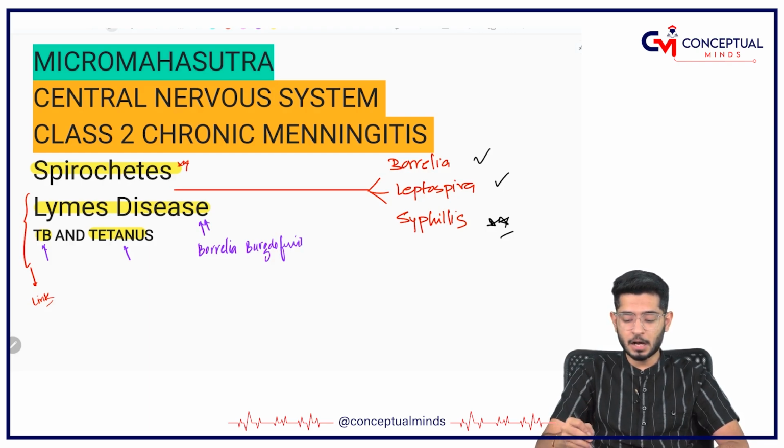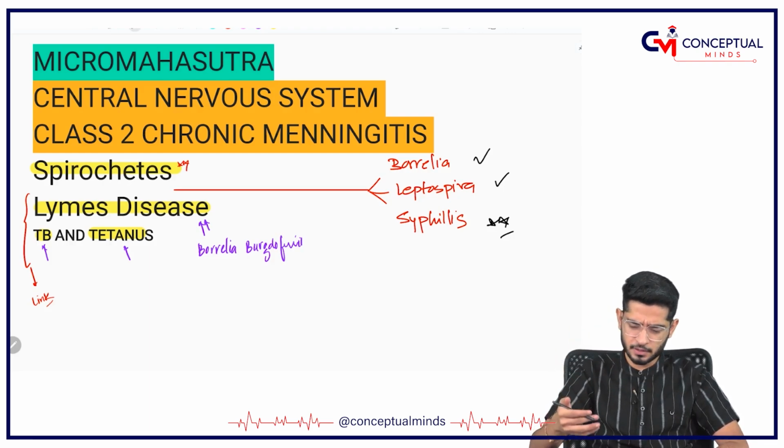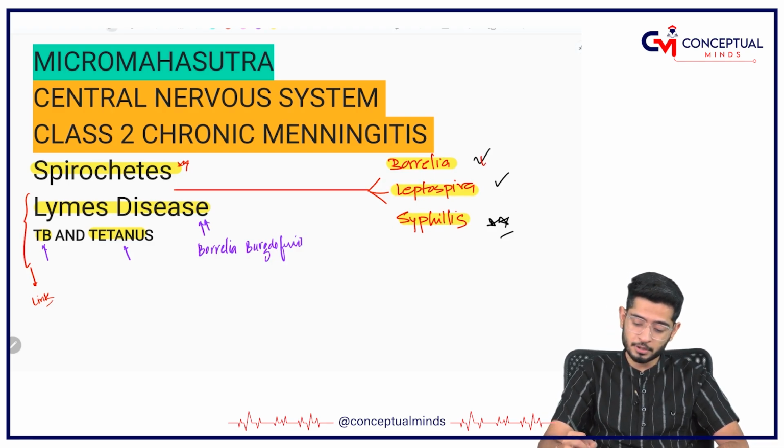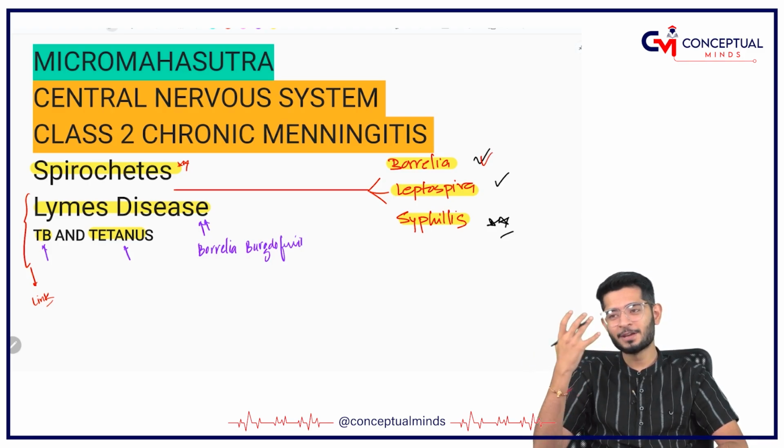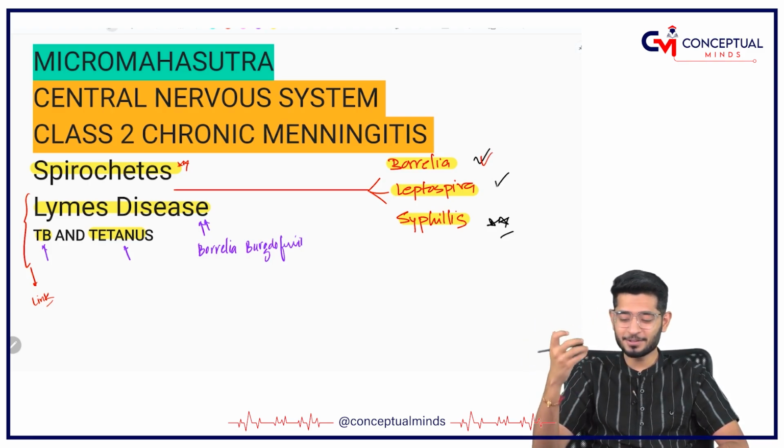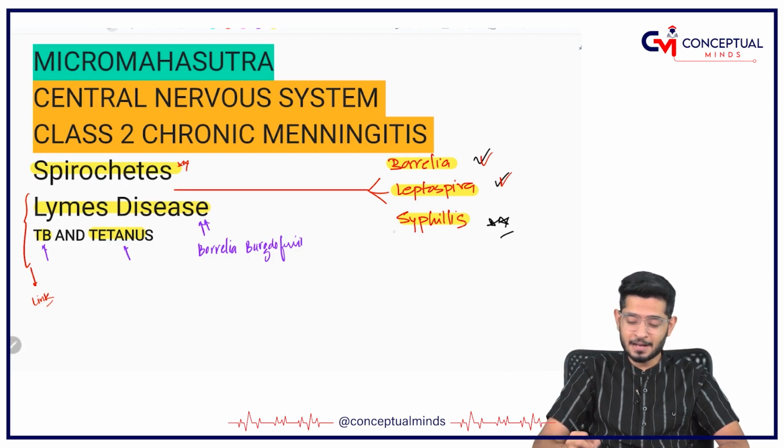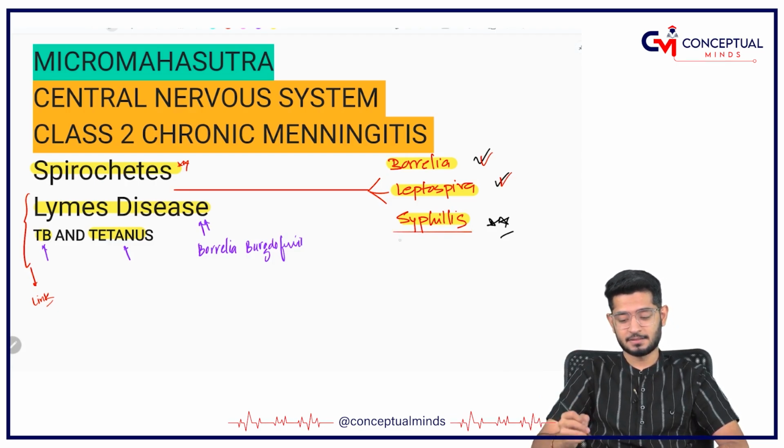Spirochetes for that matter are of three divisions further. One is the Borrelia, Leptospira and Syphilis. Borrelia burgdorferi we have already discussed, where I was talking about Ferrari car a lot. Leptospira interrogans I have already discussed, yes, the rat, the rain, the swampy fever, and now comes the syphilis.